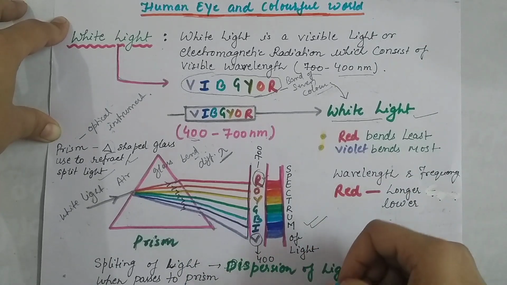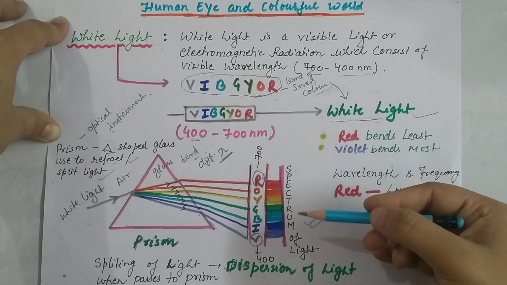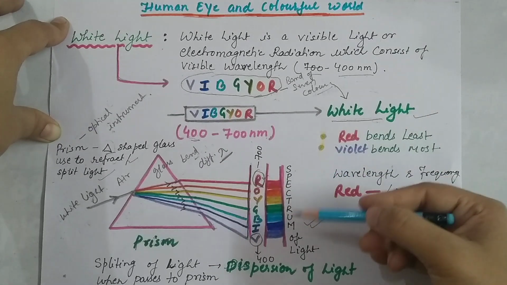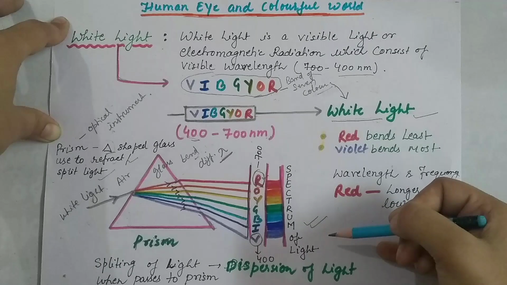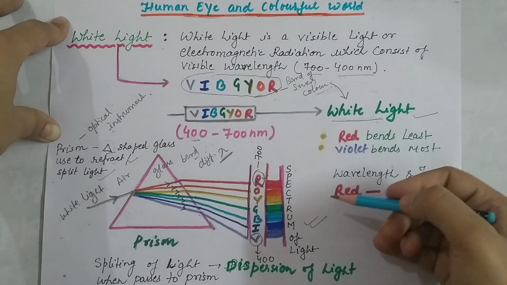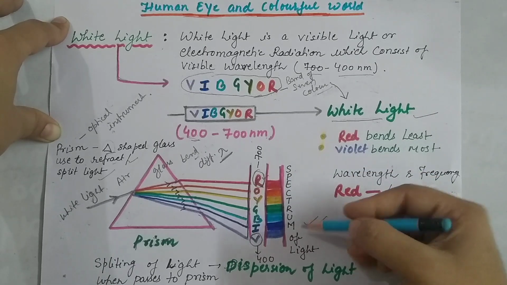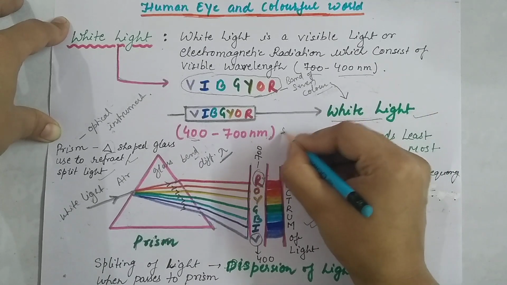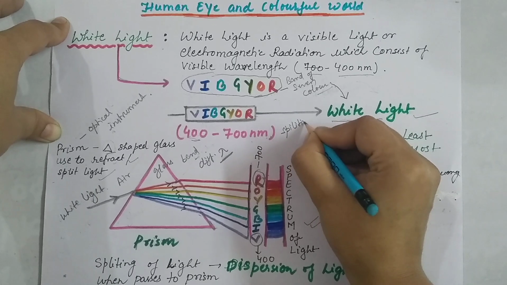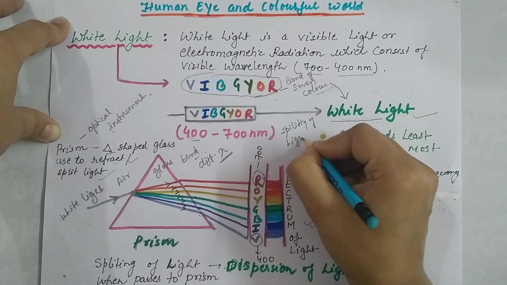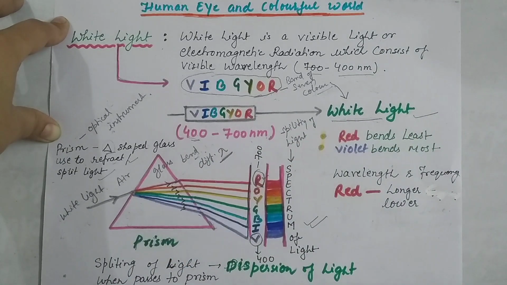Simply, we can say that the 7 bands of colors, VIBGYOR, are the spectrum of light. So splitting of light gives the spectrum of light.